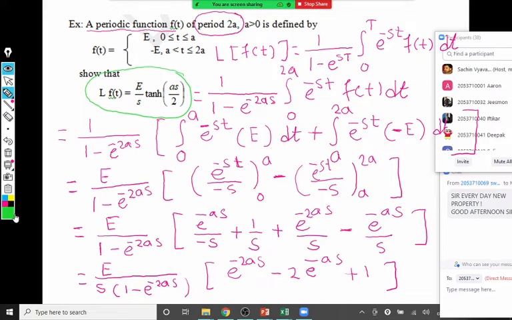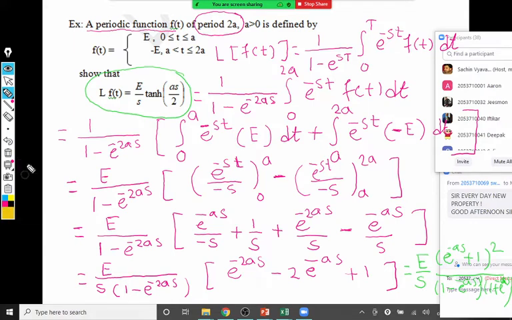So let me write that step here. Numerator e by s as it is. Numerator becomes e raised to minus as plus 1 bracket square, and denominator will become 1 minus e raised to minus as into 1 plus e raised to minus as. Okay, I don't know whether you are able to see it or not. So that is the numerator and denominator.